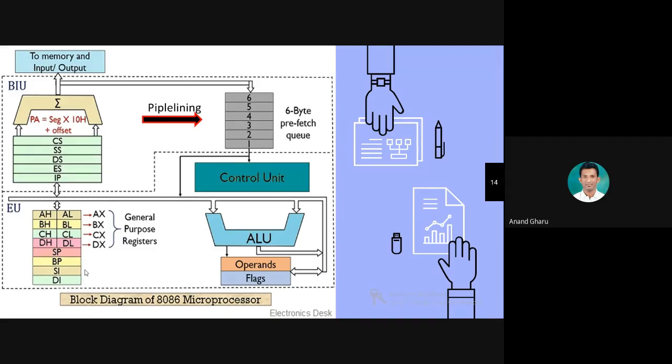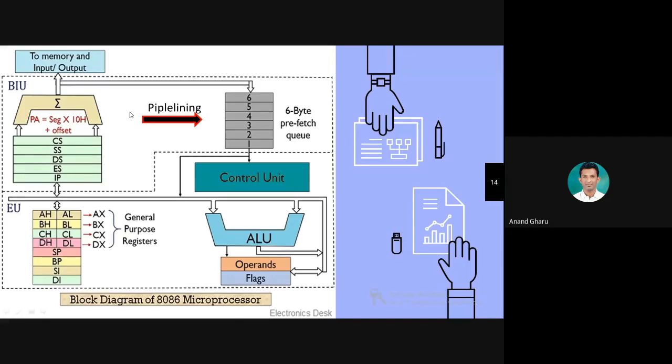It performs the addition between the value of the AX register and the value of the BX register, but finally stores the result in the AX register. You may remember this from what you studied in microprocessors. It means after performing addition by the ALU, the result is again stored in the AX register. That's why the ALU writes back the result into the general purpose register.